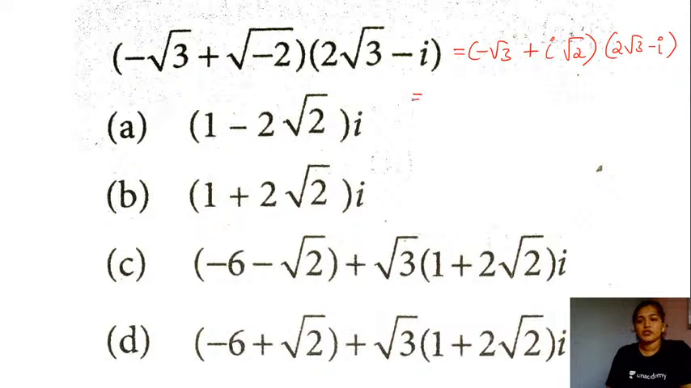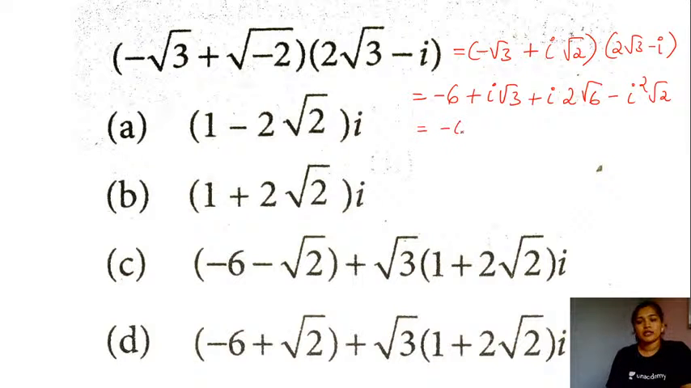Right, let me multiply. So we will have minus root 3 into 2 times root 3. So this is minus of root 3 into root 3 will be 3, 3 into 2, that is going to be 6. Right, minus root 3 into minus iota, this will be plus iota into root of 3. Iota times root of 2 into 2 times root 3. This is going to be iota into 2 times root of 6. And then we have minus iota square root of 2. So let's take iota square value is equal to minus 1. So this term here is going to be plus root 2.